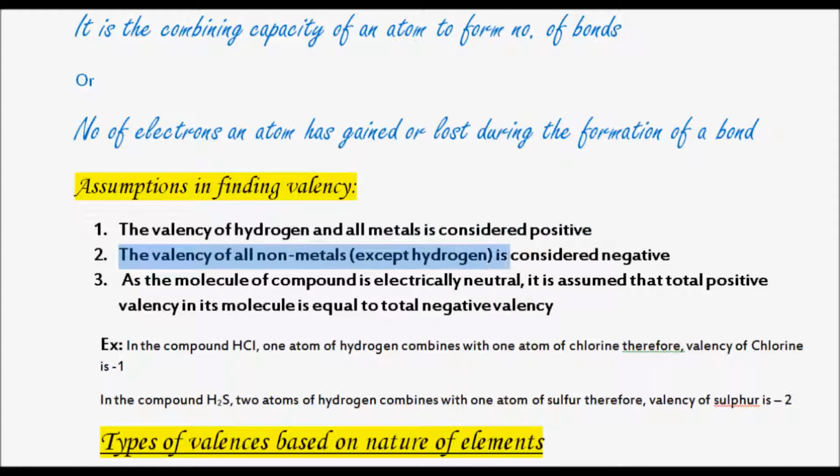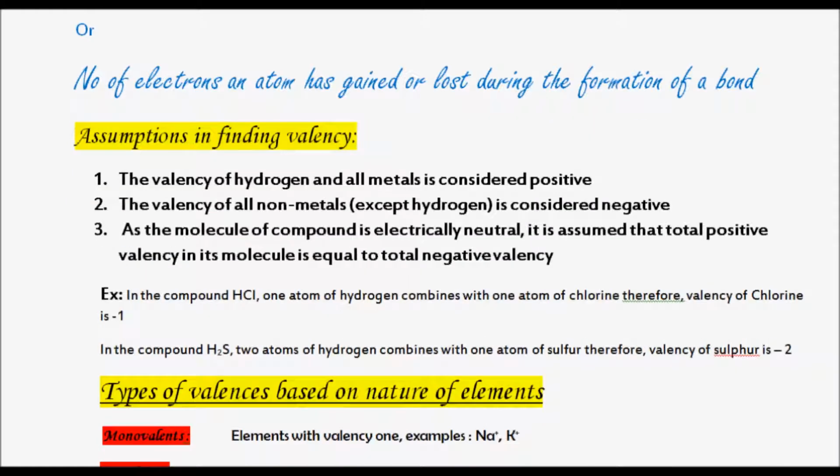Then point number 2, the valency of non-metals except hydrogen is considered negative. As I said, in some cases, in metal hydrides, hydrogen valency is considered negative. So, in all other cases, non-metals, their valency is considered as negative value.